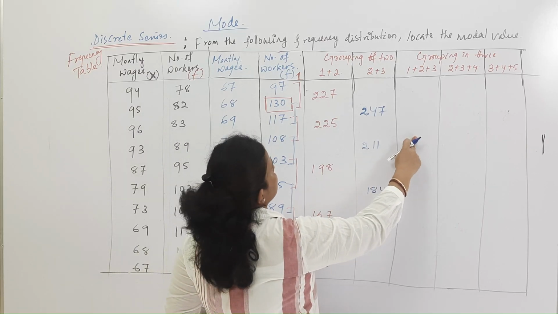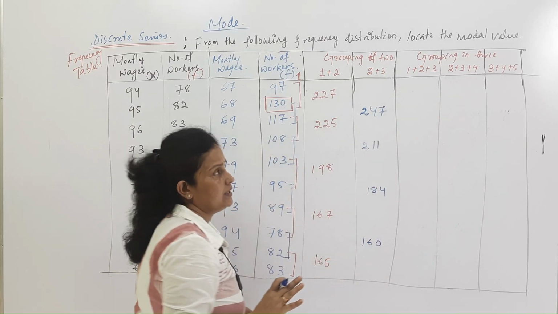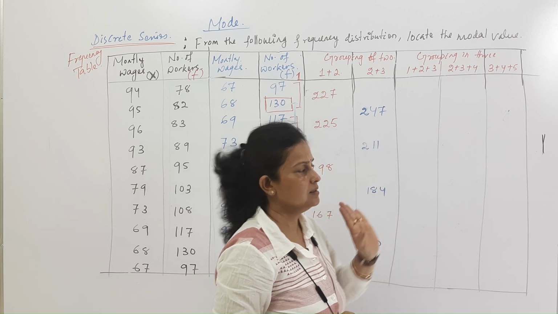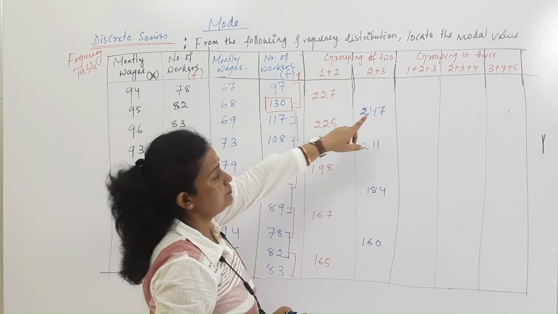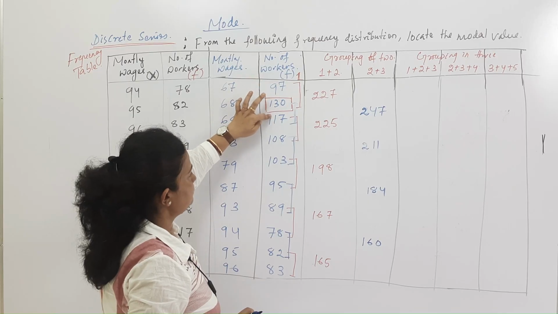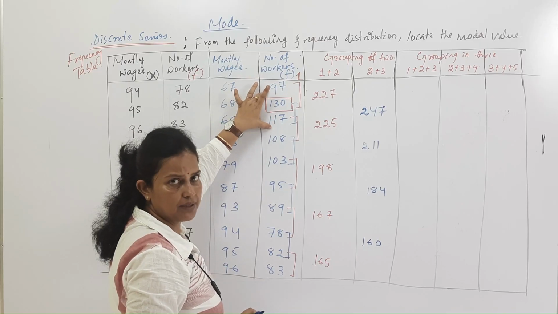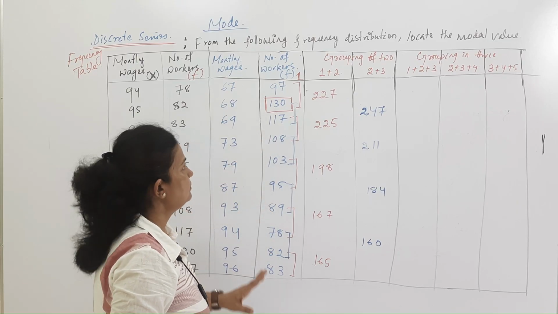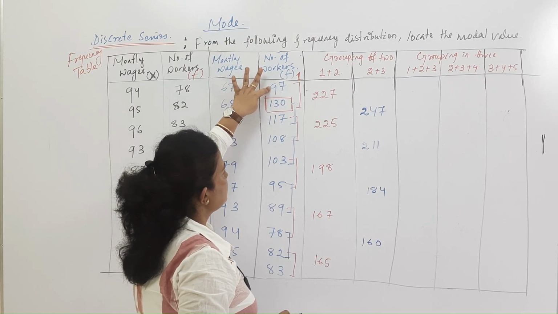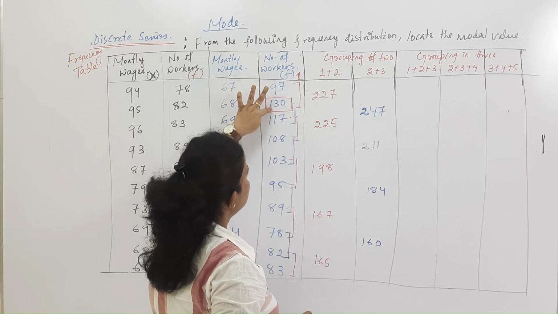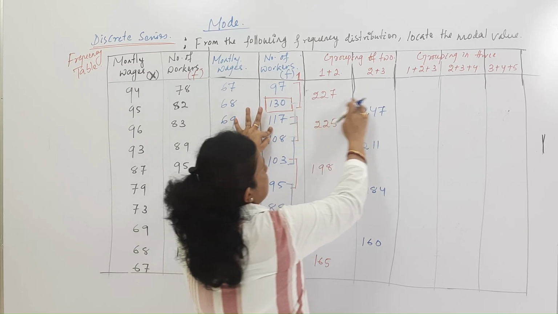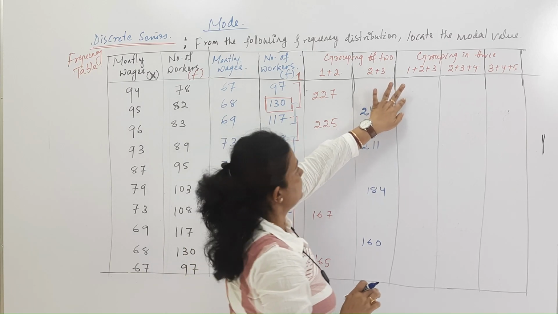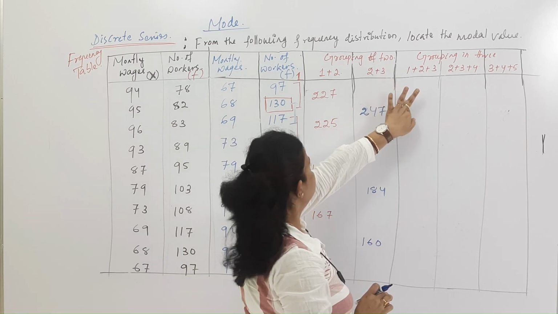Let us come to this one. Here we have to make groups of 3. We have distributed the labels like 1, 2, 3, 4, 5, 6. So now we'll make 1 plus 2 plus 3. These 3 make 1 group, then these 3, then this. So 97 plus 130 plus 117. This value we can write here. That value is 344.